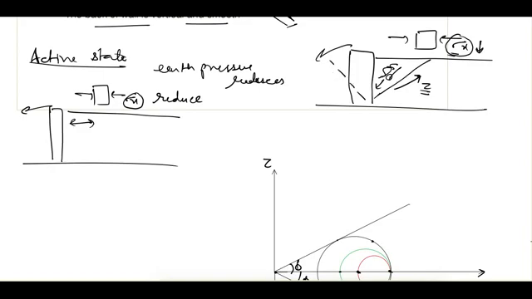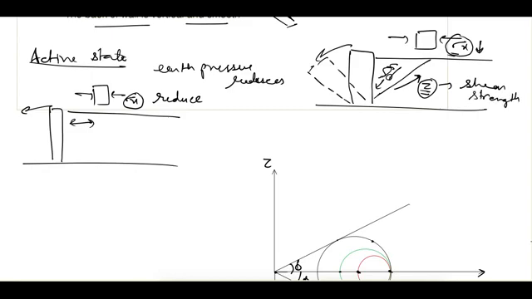As the wall moves outward, the shear resistance will increase and we'll reach a point at which the shear resistance is maximum, equal to its shear strength.